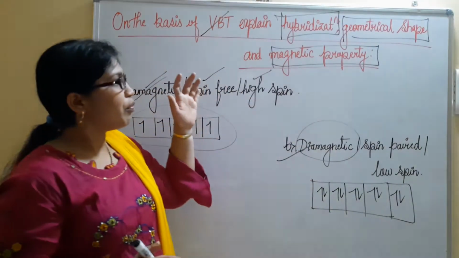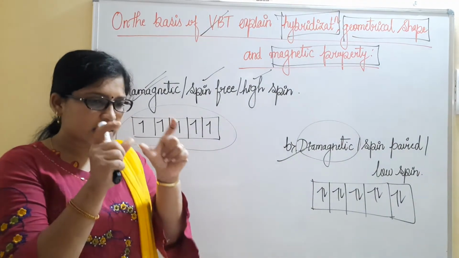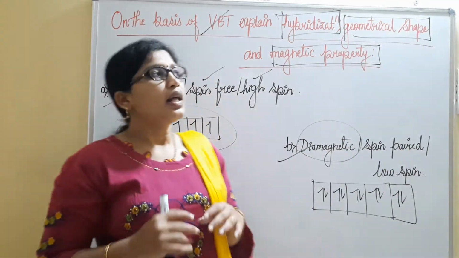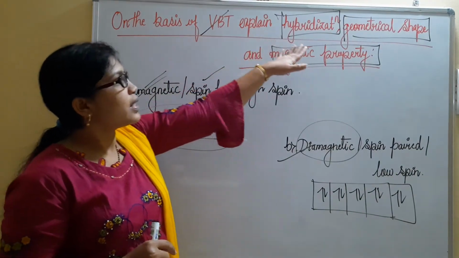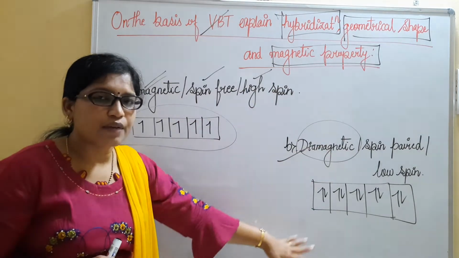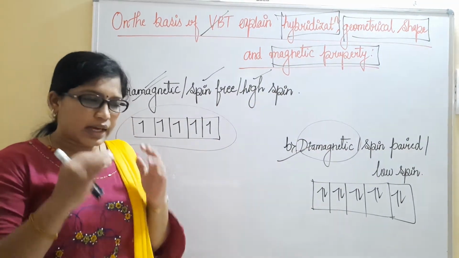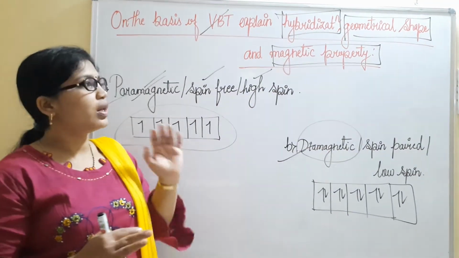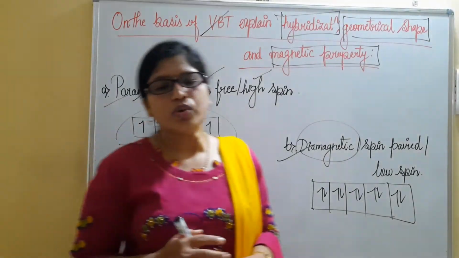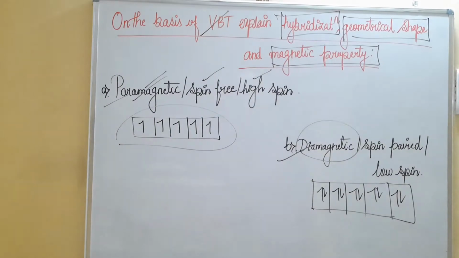With a brief idea regarding this, let us consider examples of coordination complexes and find out the hybridization, geometrical shape and magnetic property each exhibits. With the help of examples, all these things will be clear for us. Please do copy this. We'll move to next.